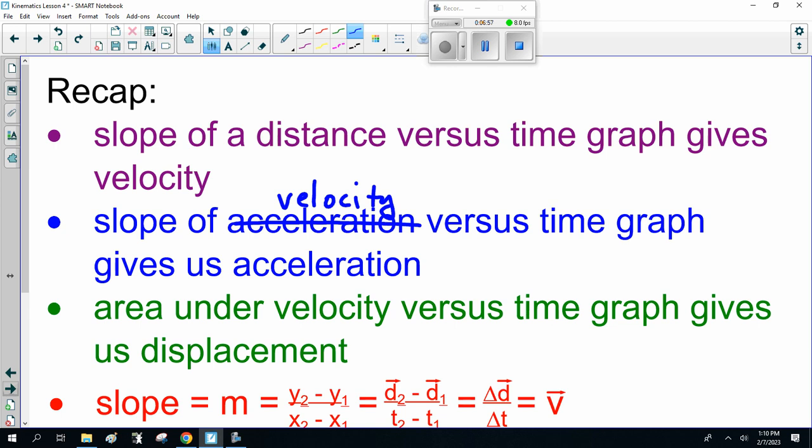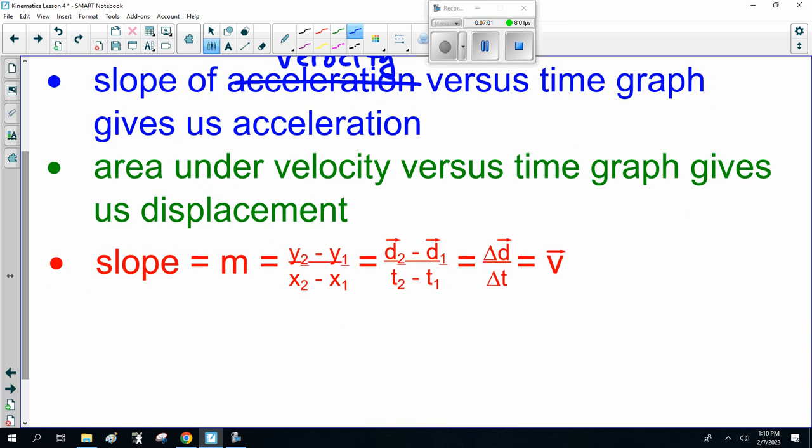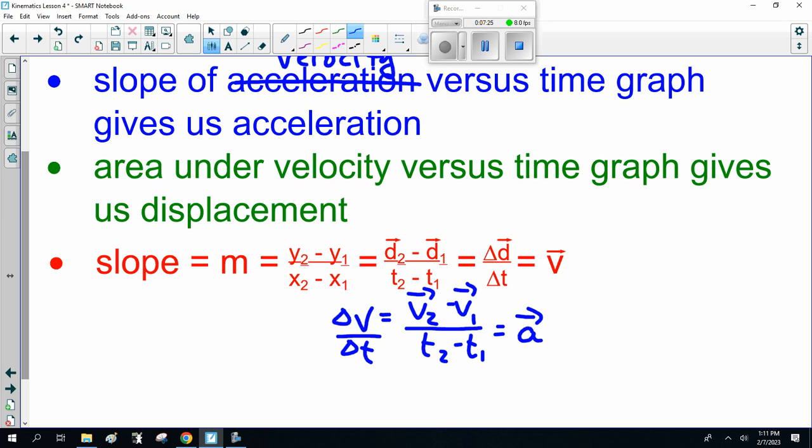Area under a velocity versus time graph gives us displacement. And the slope, remember the different versions: y2 minus y1 over x2 minus x1, d2 minus d1 over t2 minus t1. Change in velocity over change in time, v2 minus v1 over t2 minus t1, gives us acceleration.